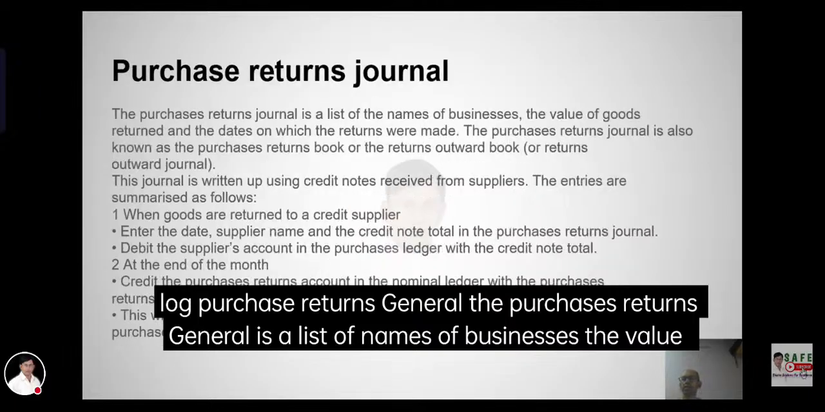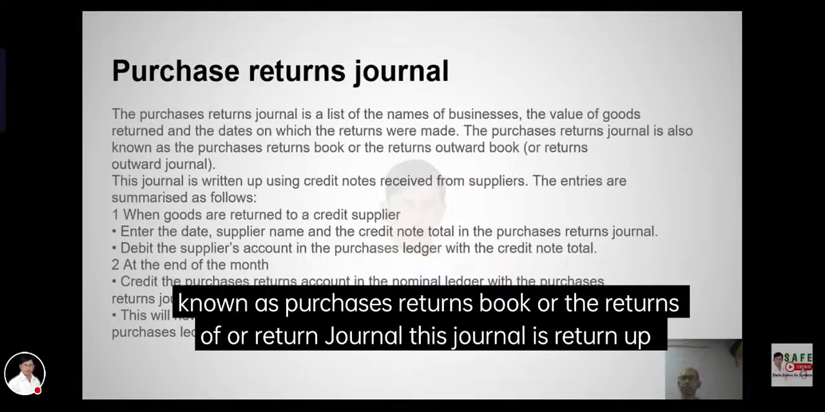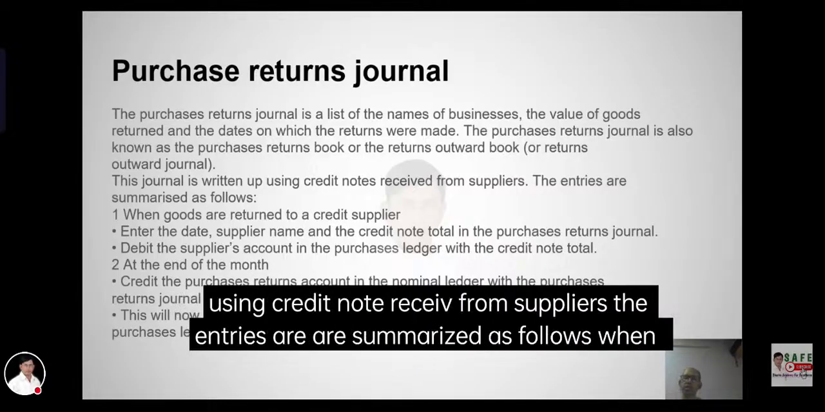Purchase returns journal. The purchase returns journal is a list of the names of businesses, the value of the goods returned, and the date on which they were returned. The purchase returns journal is also known as the returns outwards journal. This journal is written up using credit notes received from suppliers. The entries are summarized as follows.